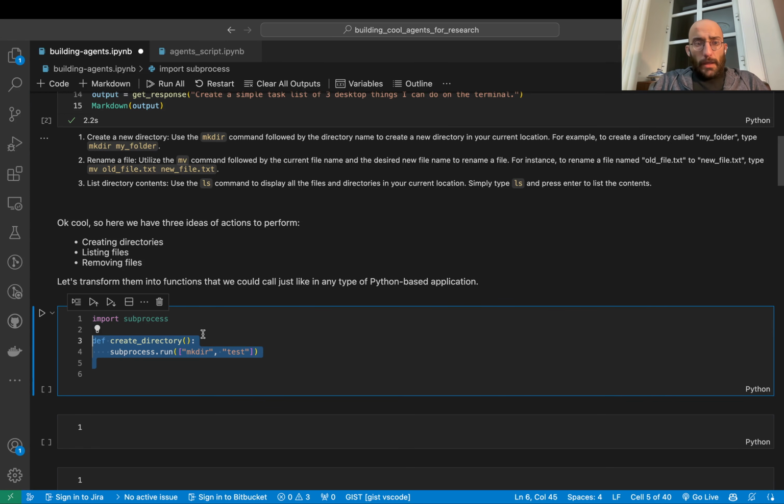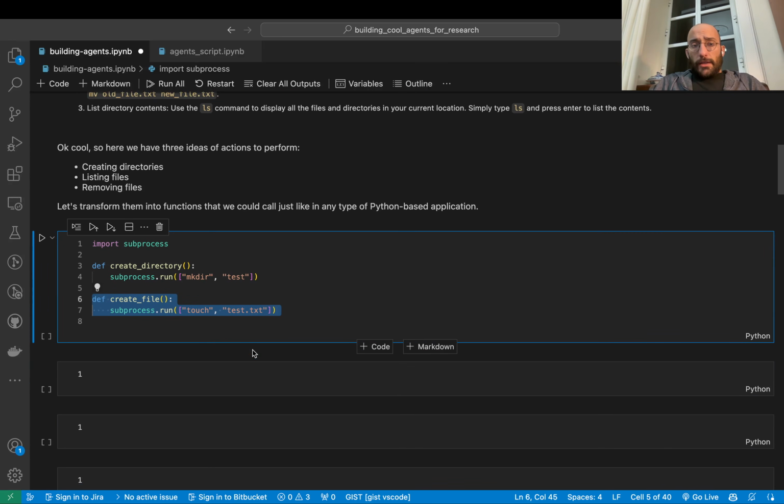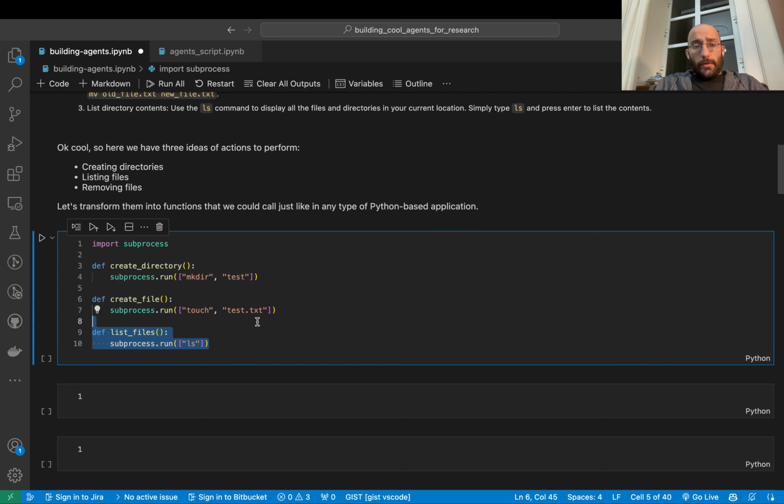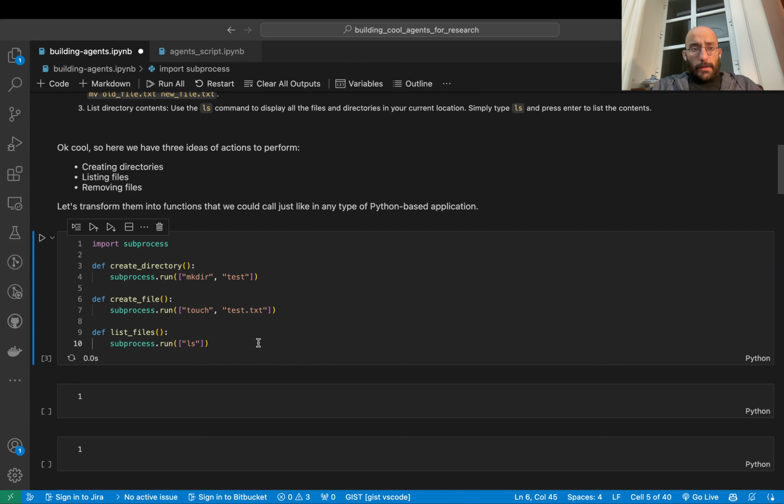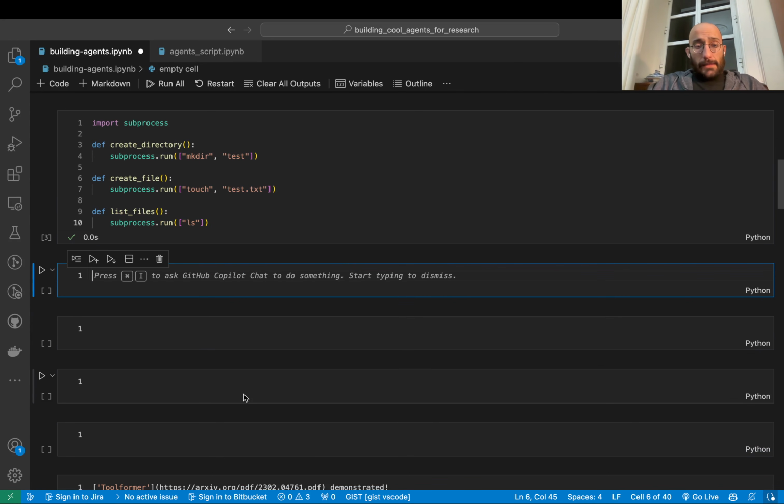So I'm going to create 3 functions. One that creates a directory in the current directory. In this case, this is a silly function that just creates the same directory called test. Then I'm going to create another one that's called create file, and that will just create a text.txt file inside the current directory. And then another one that's called list files that just lists the files in the current directory, right? So now that we have these 3, I'm going to run this. We can test them out.